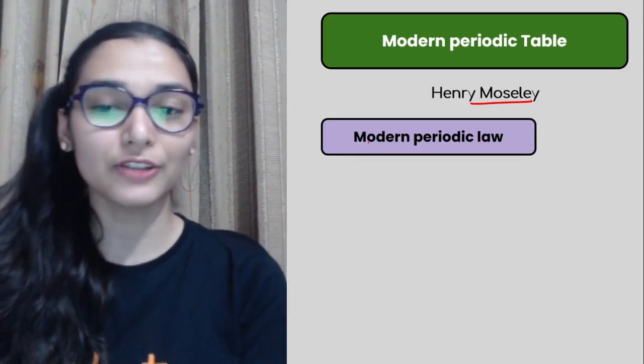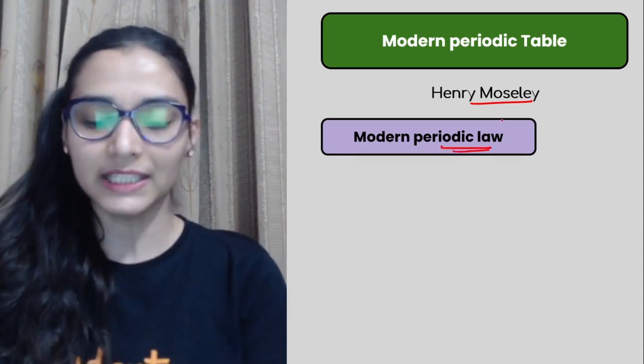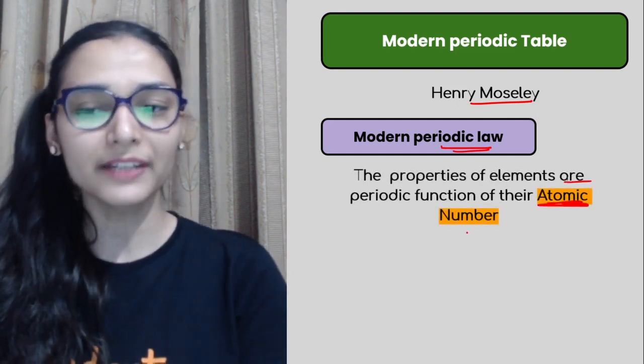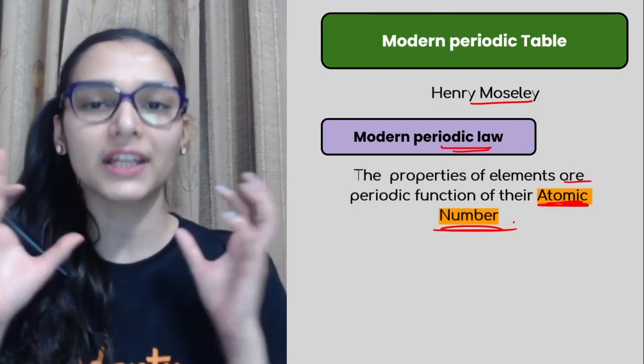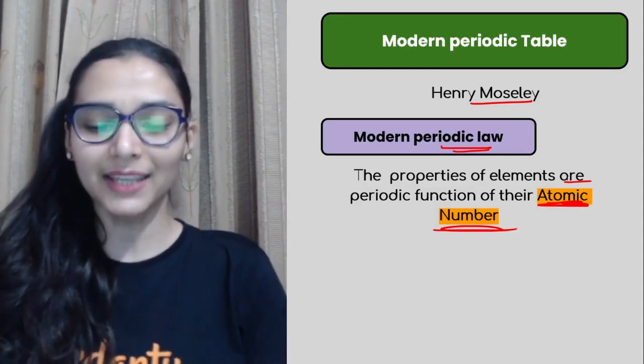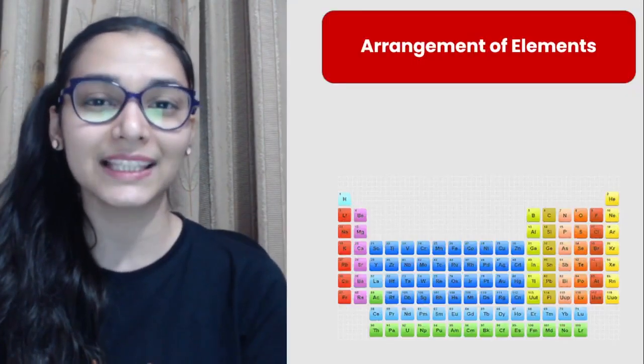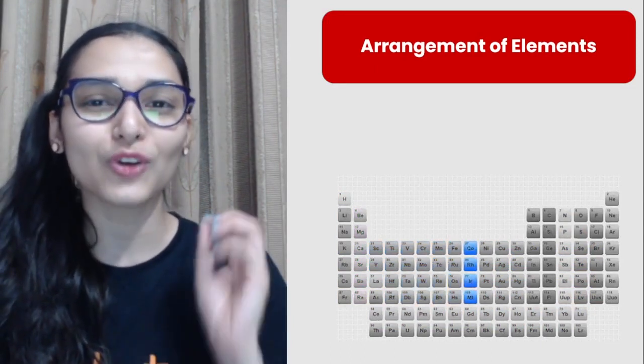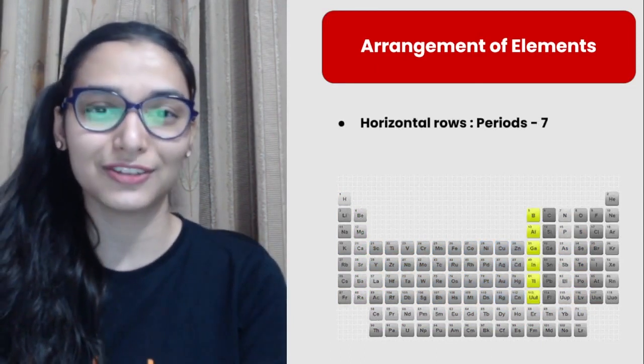So now he has also given a law just like Mendeleev, that is modern periodic law. Properties of elements are periodic function of their atomic number. So this time you have to arrange the elements in increasing order of atomic number and you will see some solid kind of classification.